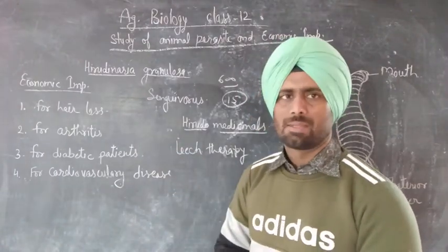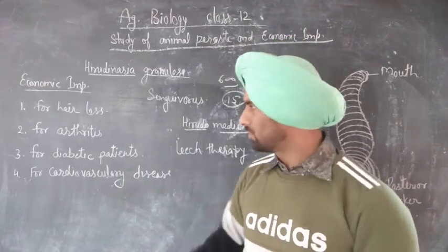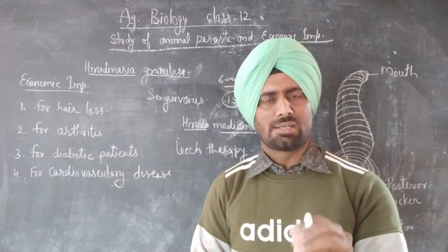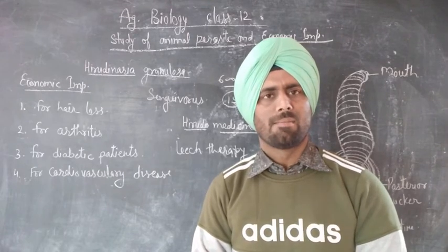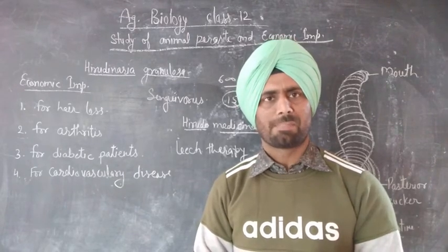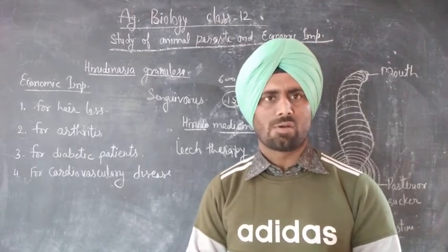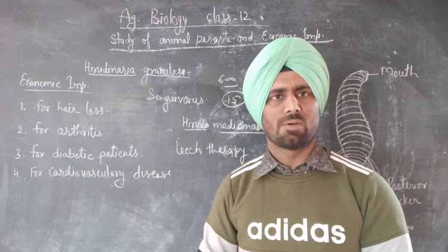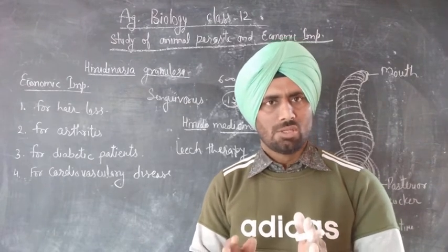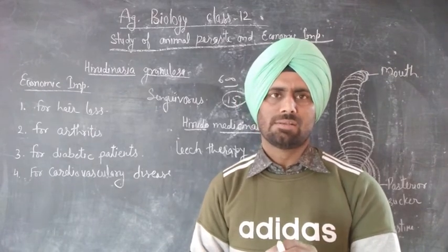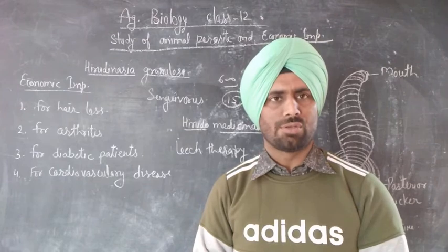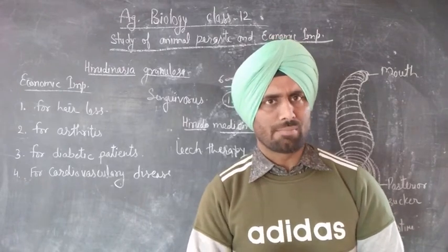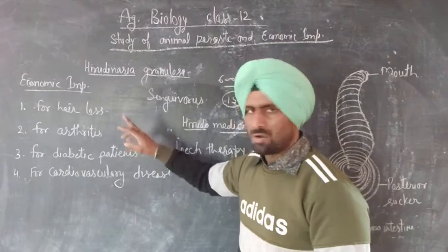In this treatment, the leech is attached to the joint where pain or burning takes place, for 1 hour, and after 1 hour it detaches from the joint. This helps reduce joint pain and burning, and the treatment is repeated after 8 to 10 months. So it is also used in arthritis.